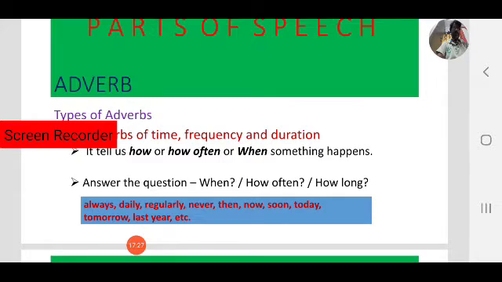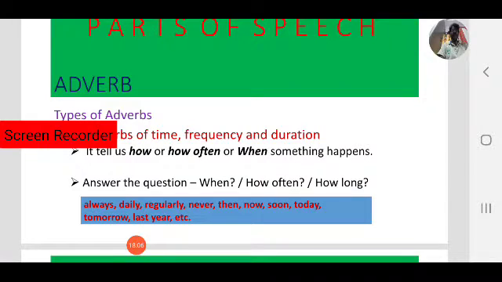How often it happens: usually, daily, weekly, monthly. These are adverbs. How long, duration: one hour, two hours. These are adverbs. If you want to find adverbs, you have to ask when it happened, how often it happened, how long it happened. The answer is an adverb. This comes under adverbs of time, frequency and duration.